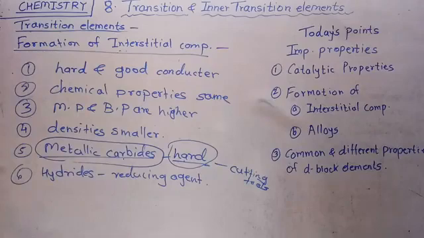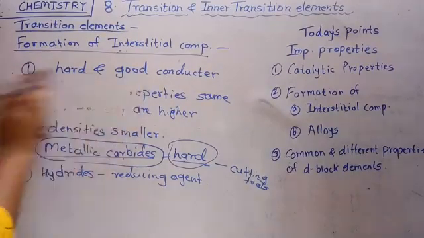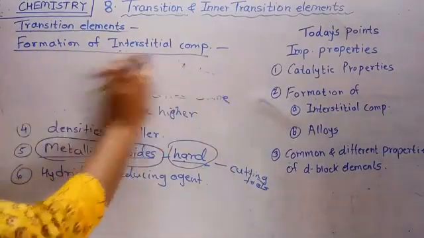Clear? There is a question asking us what is industrial compound and write their properties.